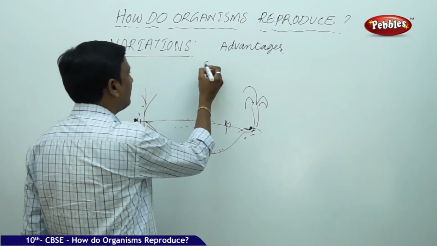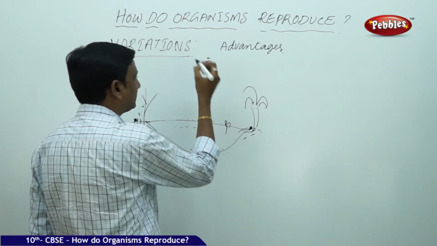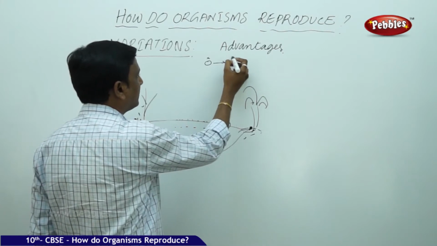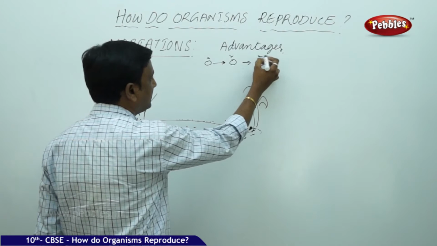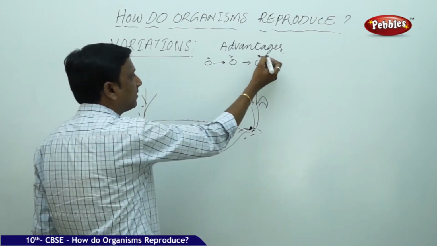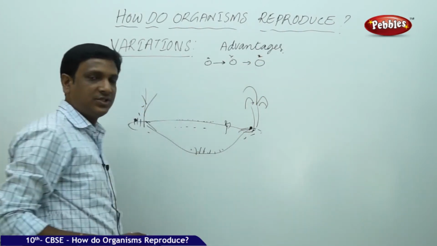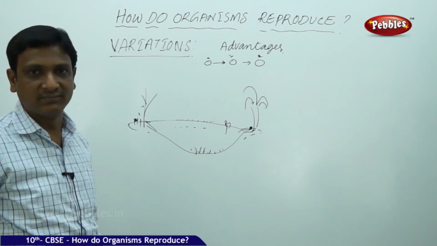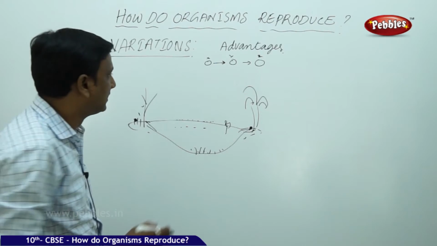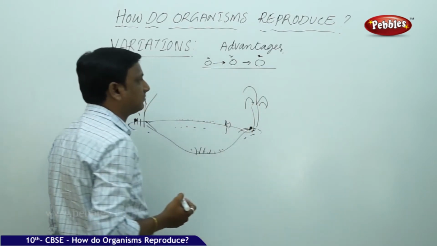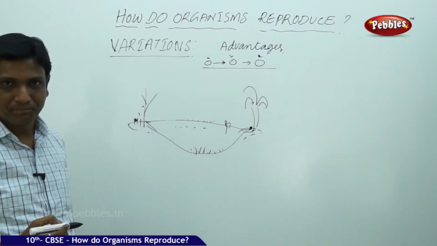See, if this organism X produced organism Y, and it produced organism Z, and there is no change in the characteristics, no variations, they are living in some niche, some place, environment.